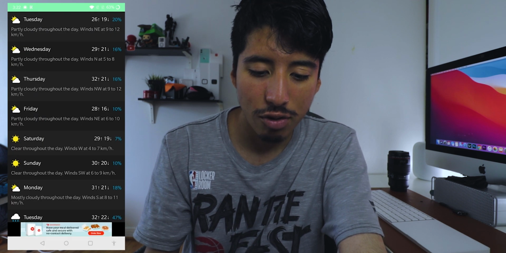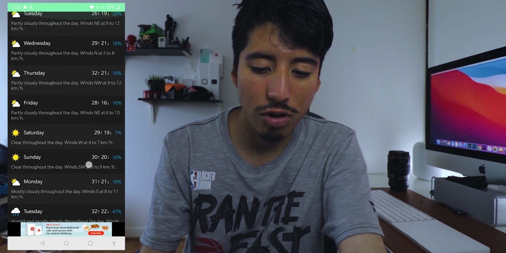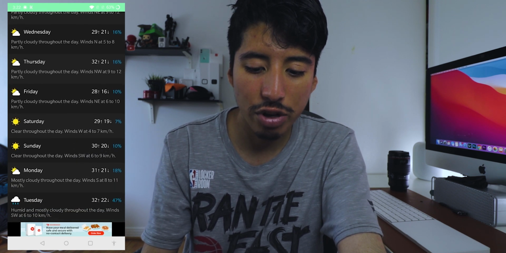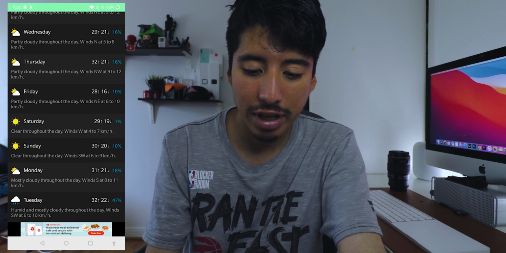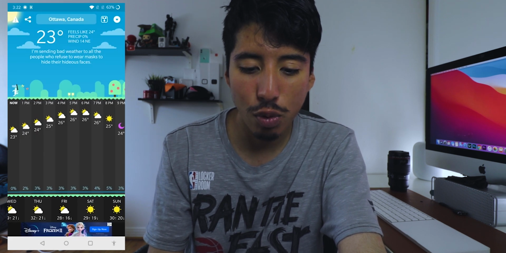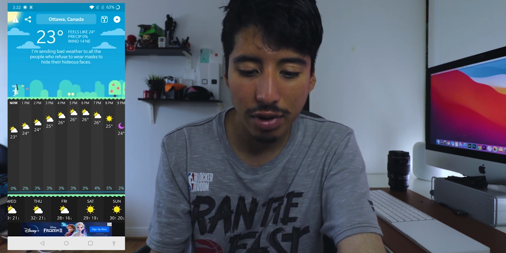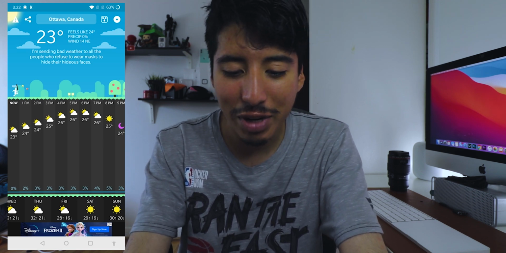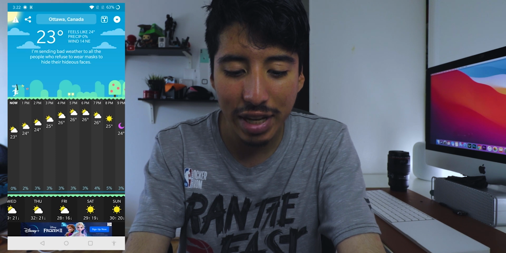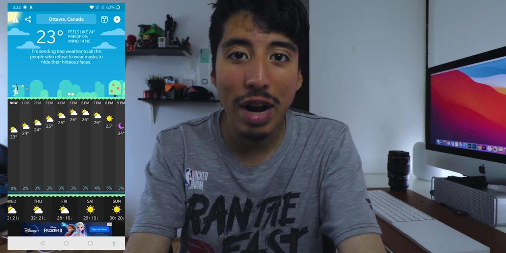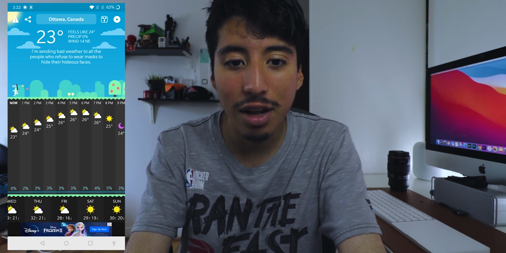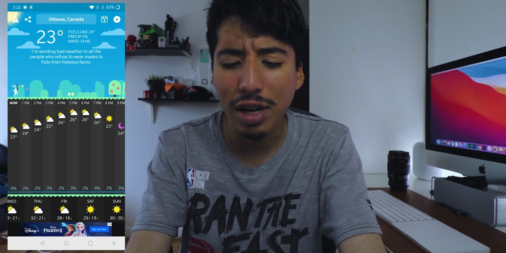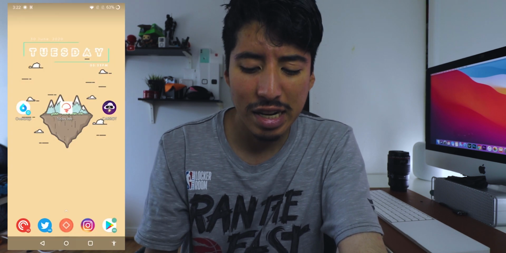Then you could go into much more detail in the week to see how the weather's going to be, which looks like it's going to be really nice here in Ottawa. It's just a really awesome app. It's a snarky weather app, so it'll make you laugh. It's another great weather app if you want something random, really cool, and unique. So that's it for now.